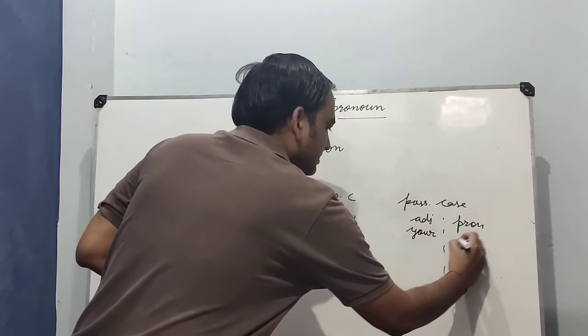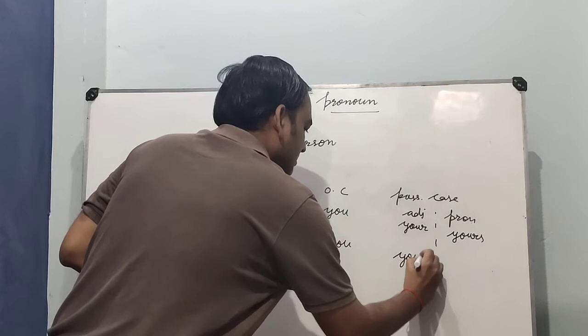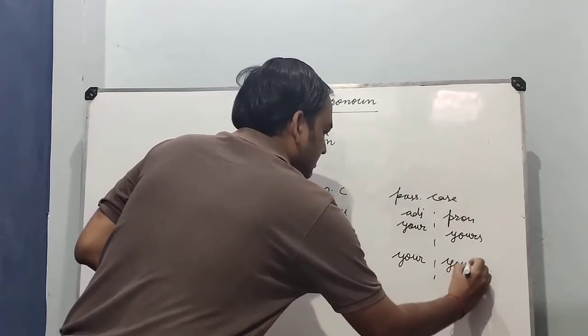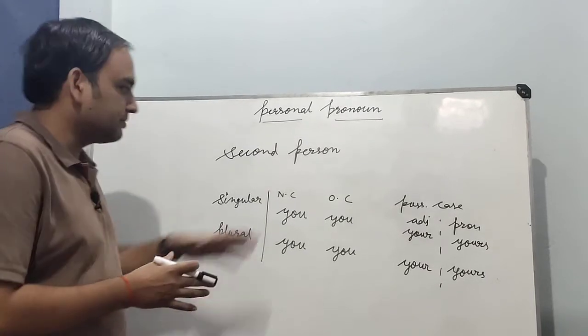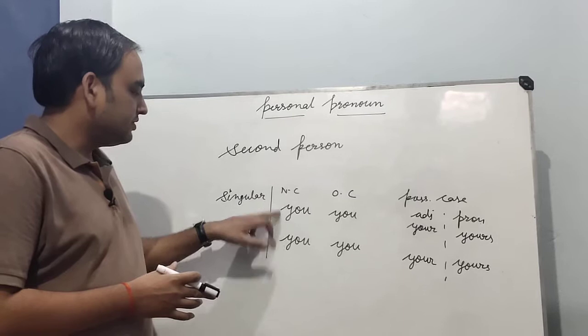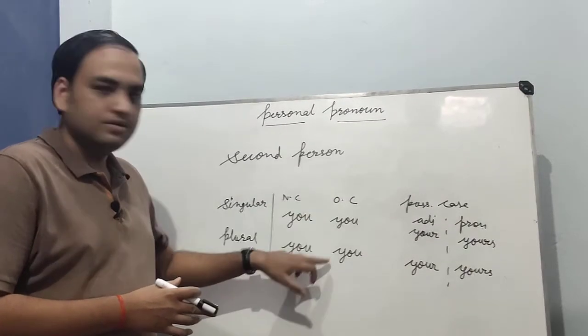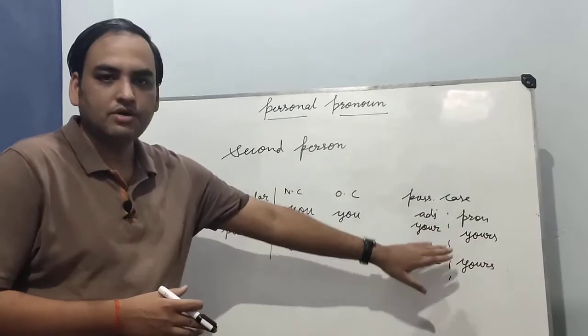Possessive pronoun is yours. Here again is your and yours. So my friends, we are using second person pronoun in both singular and plural form. In nominative you, objective case you, possessive adjective your, and possessive pronoun yours.